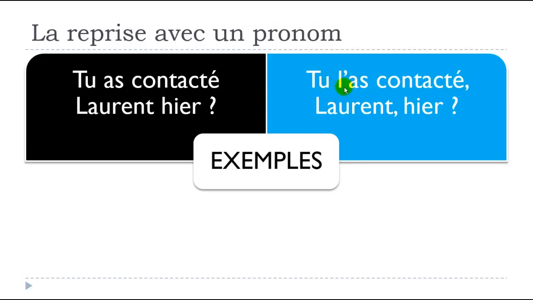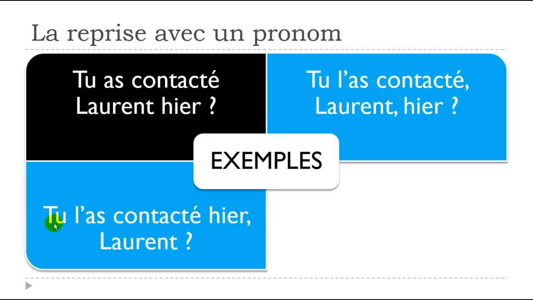Tu l'as contacté, then we put the comma, and after that we repeat Laurent as we did previously, and we end with hier: tu l'as contacté, Laurent, hier. Second option, tu l'as contacté hier, then the comma and Laurent. So you finish with Laurent in that case.